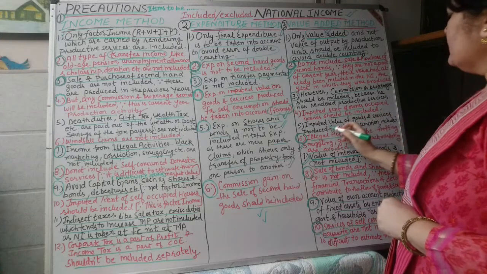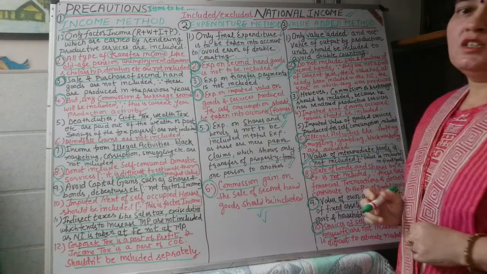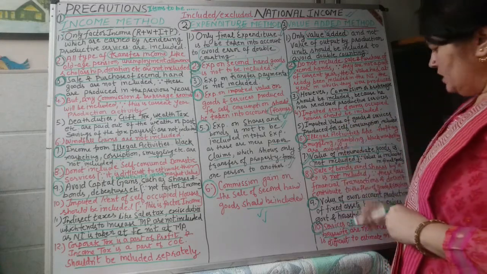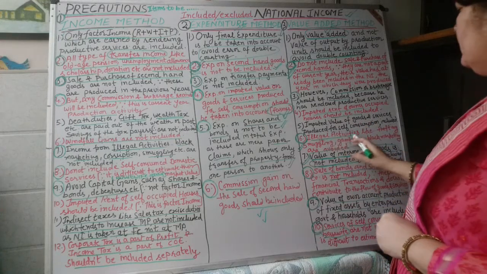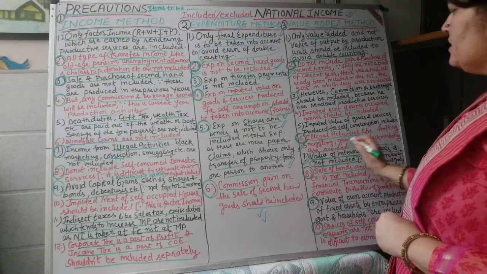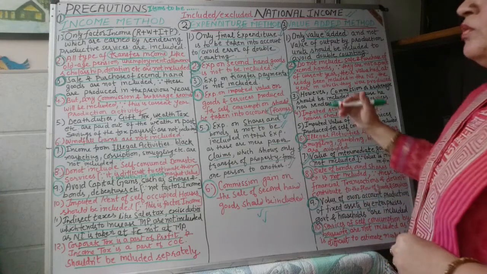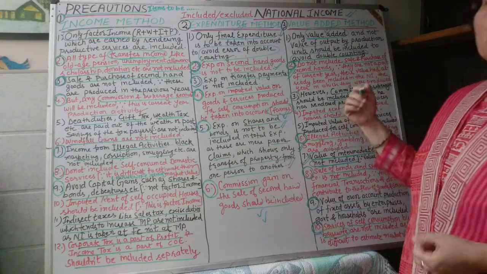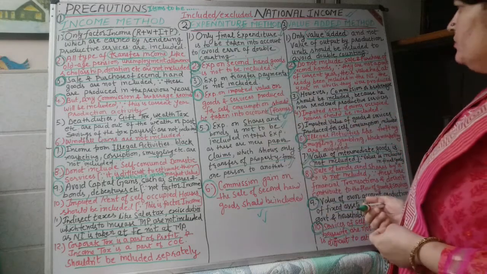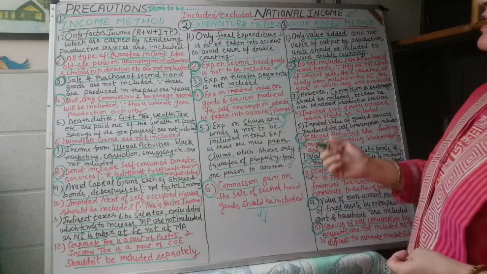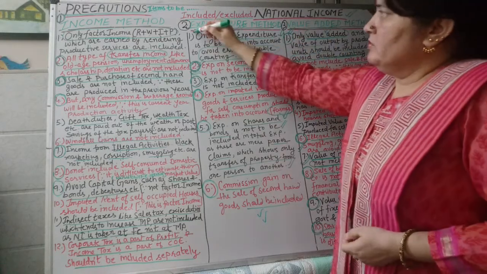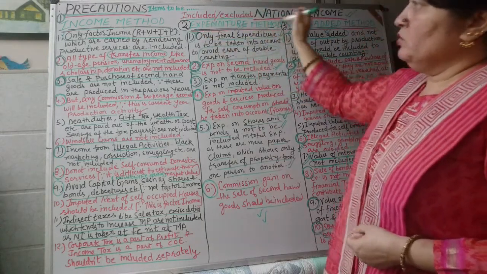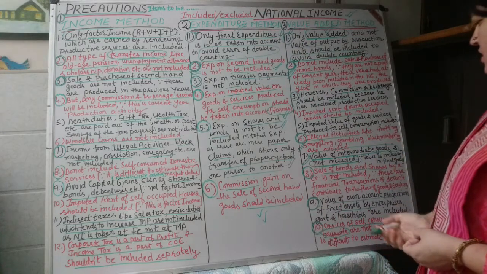Imputed value of goods and services produced for self consumption, such as consumption by housewives, will not be included. Illegal activities, repeated, theft, gambling, smuggling will not be included. So many precautions are common in all the three methods. We just have to take into account the first precaution, which is different according to the method, otherwise all the precautions are common.